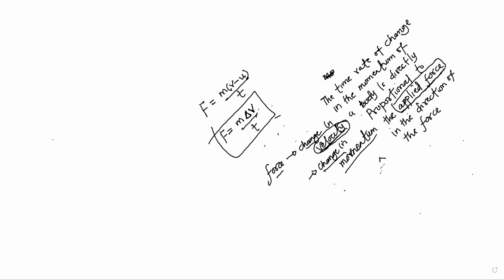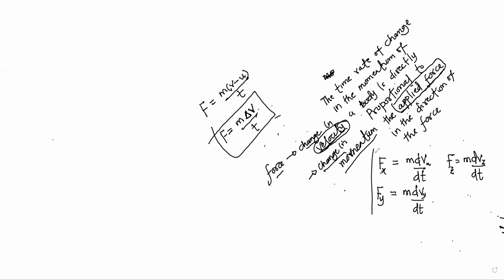We can write our F, if it's along the x-axis, as m dvx over dt. We can write it along y: if you apply force along y, velocity will change along y, m dvy over dt. We have done all this. If you apply force along the z-axis, you have m dvz over dt.